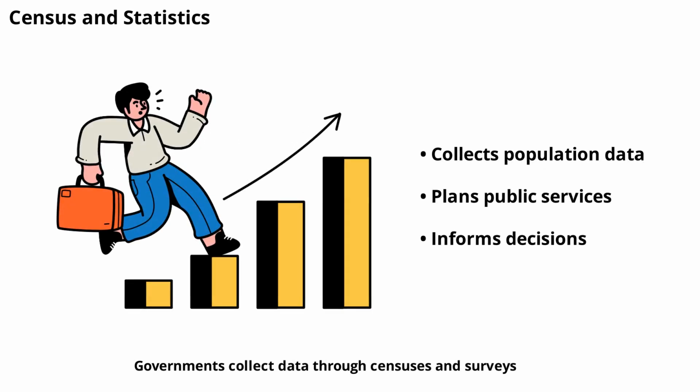Governments collect data through censuses and surveys to understand the population and plan services. Accurate statistics help with everything from building schools to setting healthcare budgets. Data collection is essential for informed decision-making.